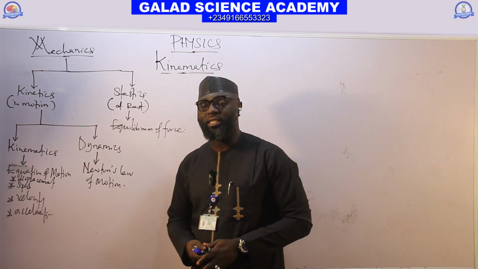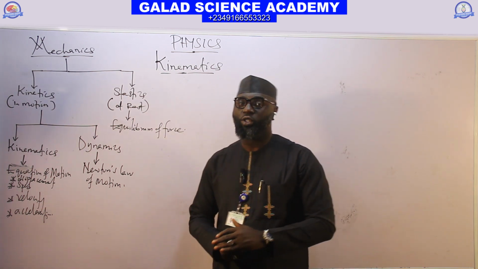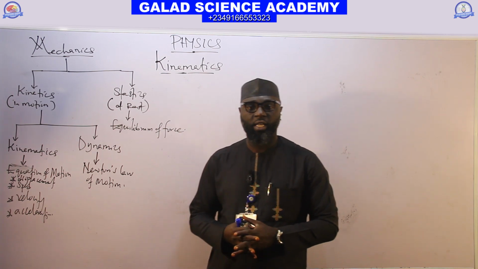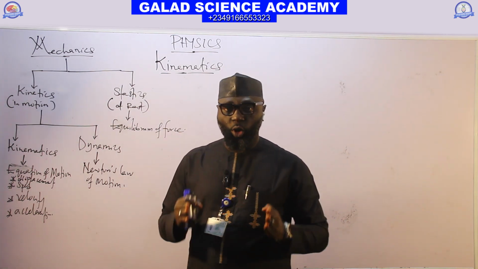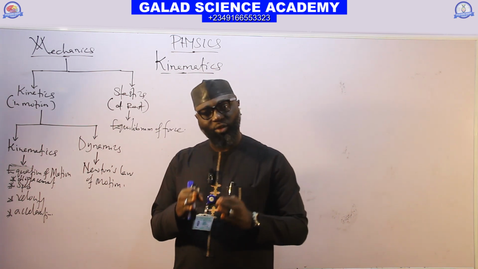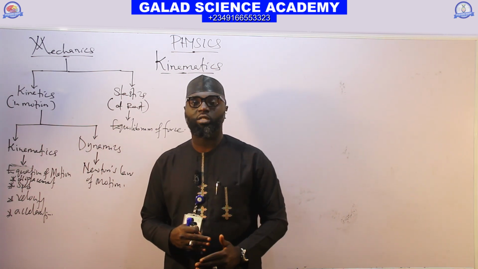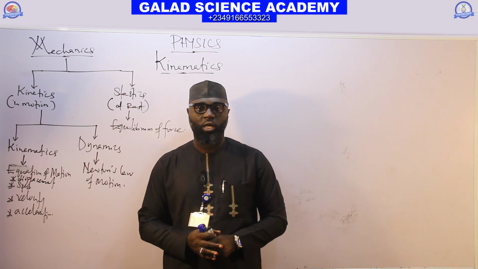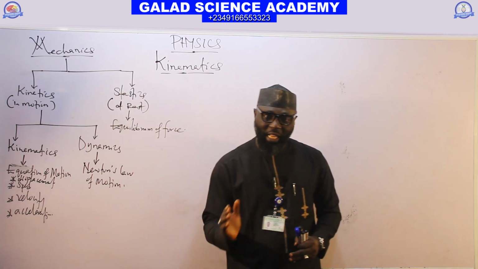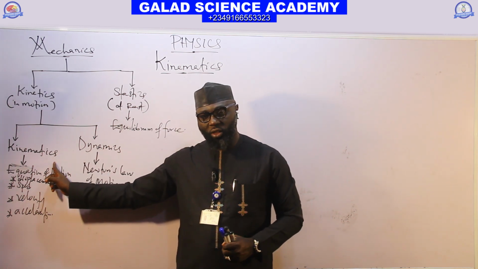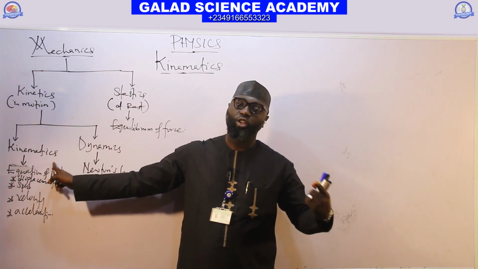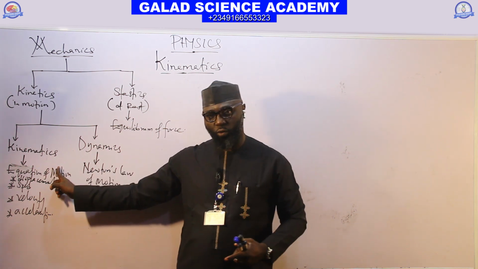Kinematics is a branch of physics that deals with the study of objects in motion without referring to the causes of motion. So the study of any object that is in motion, without referring to what caused the body to move, is called kinematics.